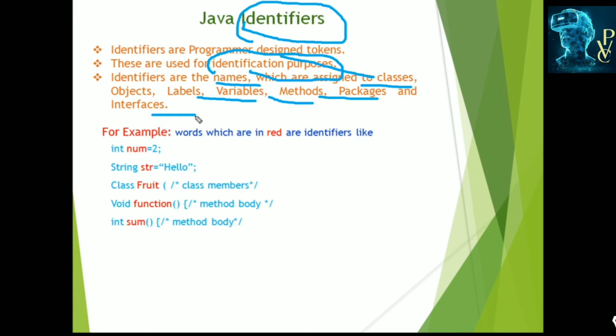For example, some of the identifiers are, here we specify int num is equal to 2. In red color are the identifier names. These are the class name, and string data type. str is the string variable. Void function consists of the method body. This is the function identifier. Sum is the user defined function identifier. These are some of the examples.